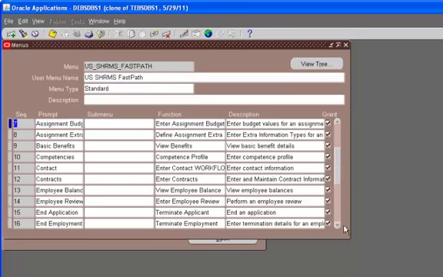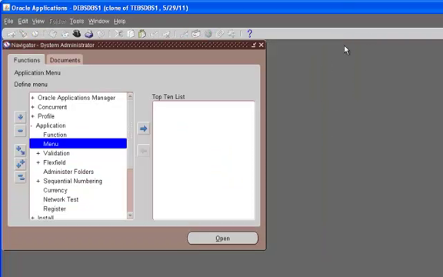So that's about the menus and functions. So we associate all these menus and functions we create based on our needs. And if we are trying to create a responsibility based on another responsibility, we are going to copy the menus and submenus from that responsibility and create our own responsibility.